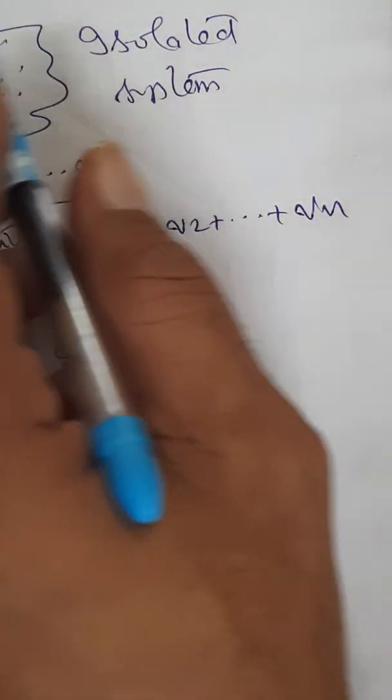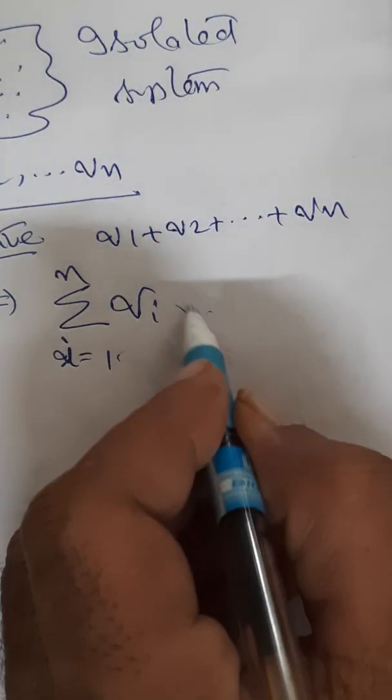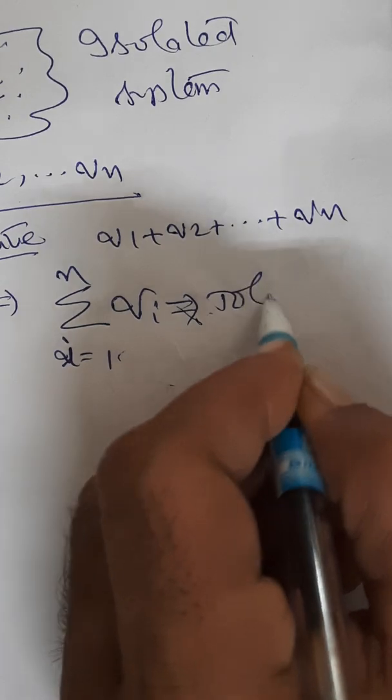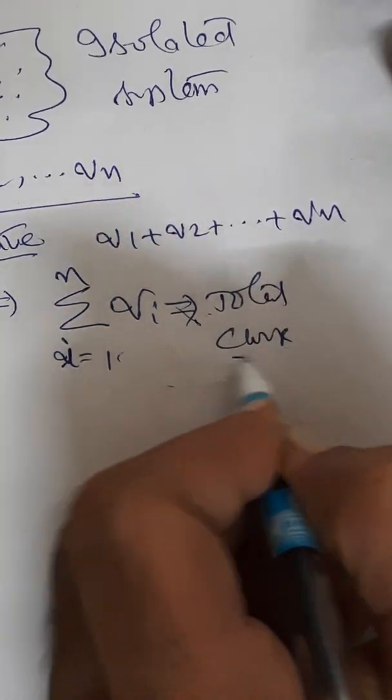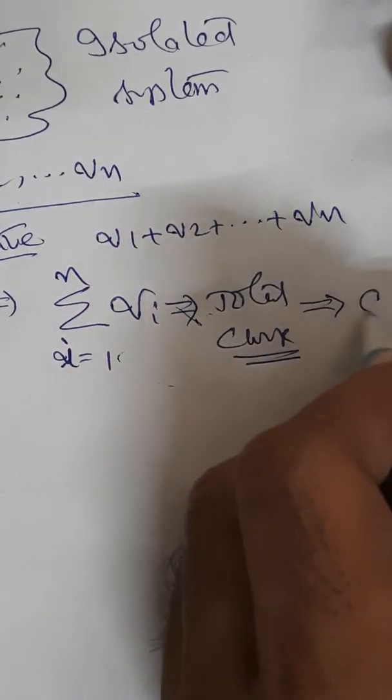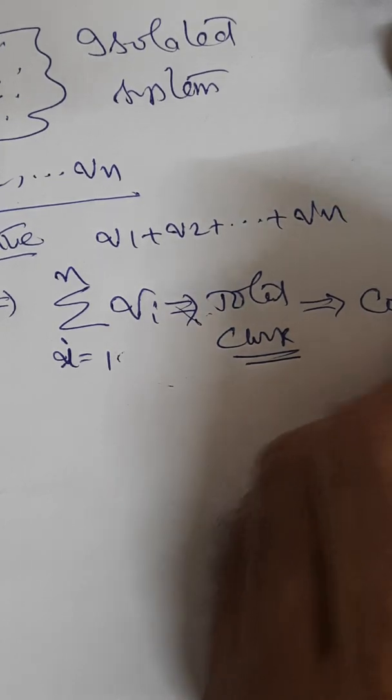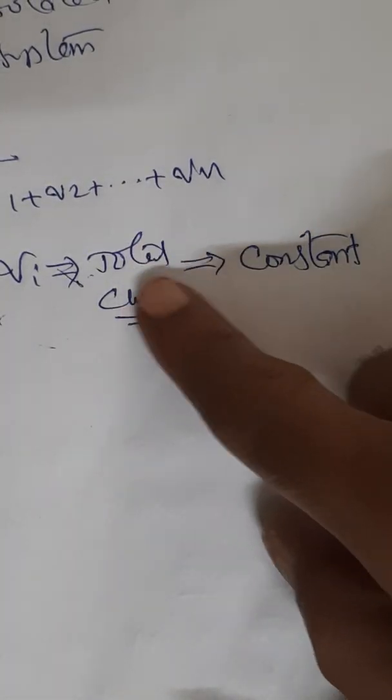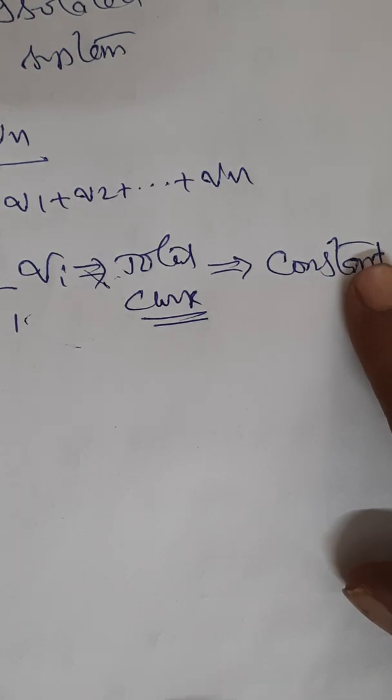For this isolated system, the sigma qi, which is called the total charge, is always constant. Total charge of an isolated system always remains constant.